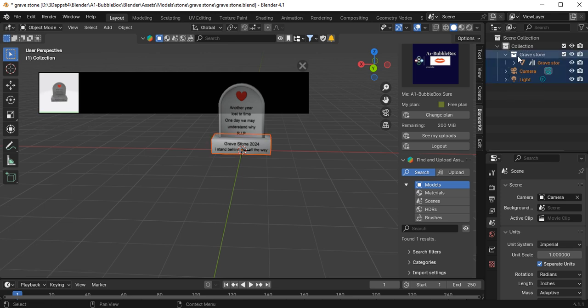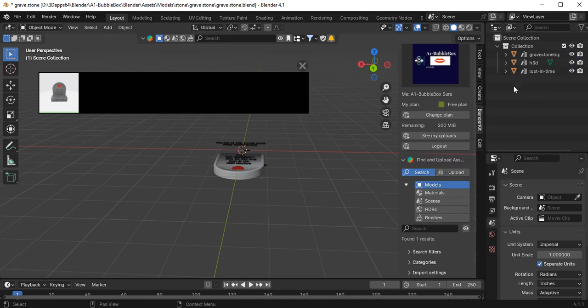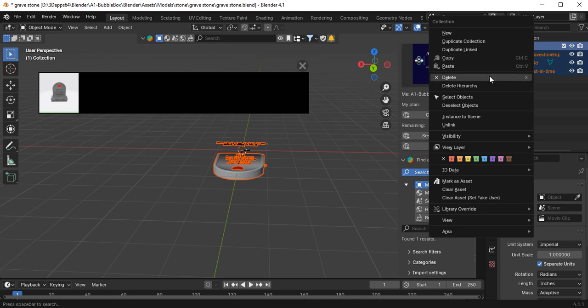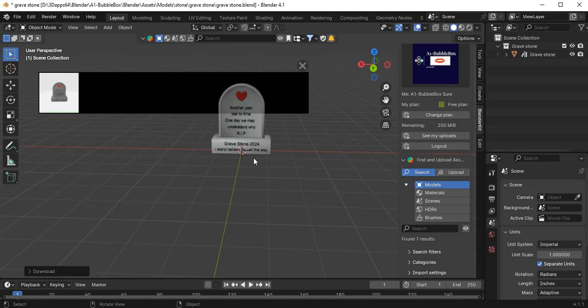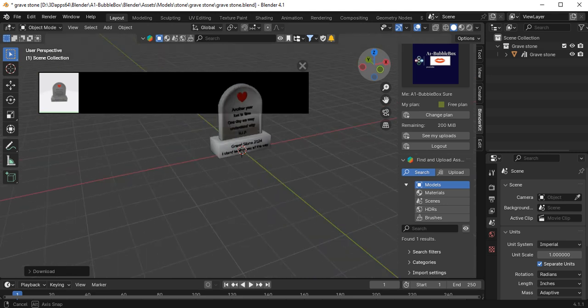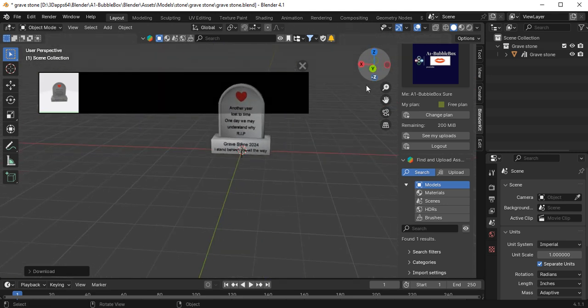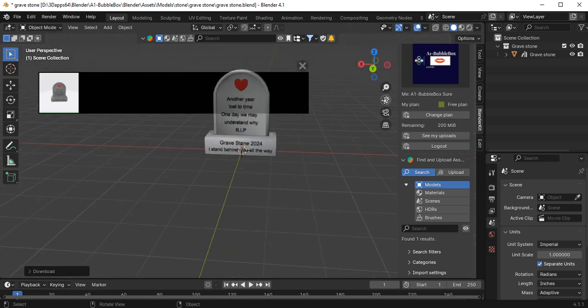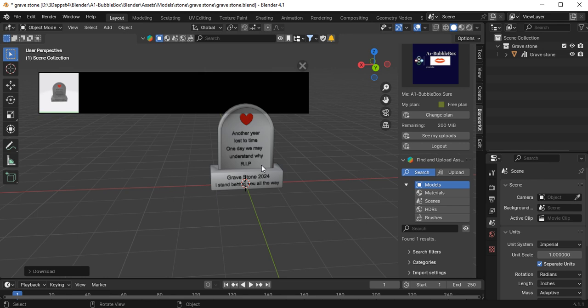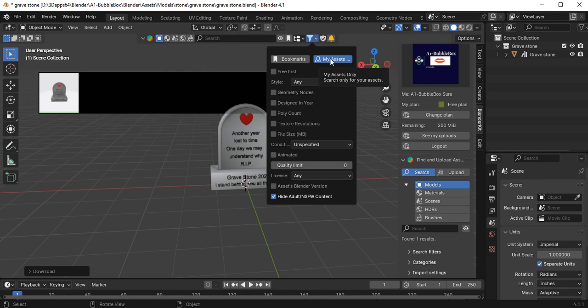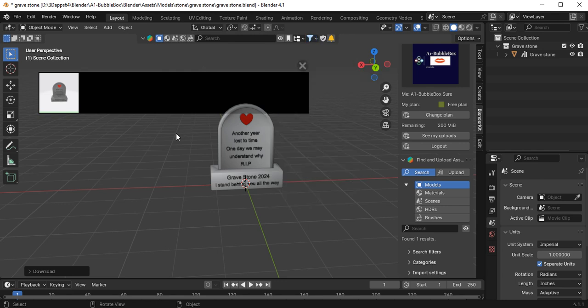I will delete it. Okay, it's all separate. Now watch what happens when I click it. Watch, you go to Blender, you look at the asset, you click on it, it downloads, it's directly in the middle of the floor. Just to let you know that. So Blender, I'm showing you my model, it's directly in the middle of the floor. It's got the same message as in the model that I'm sharing, just in case there's a problem with that. As I said, my assets, I've deleted all of them.